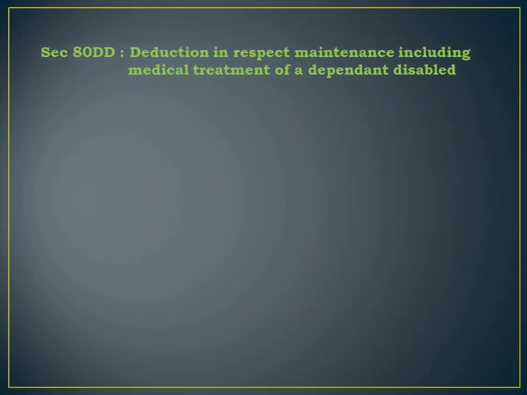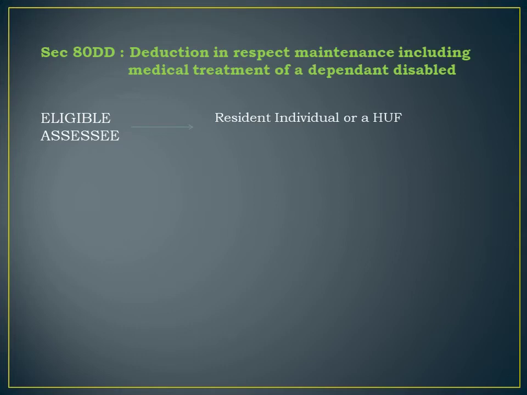Now next, deduction under section 80DD. Deduction under section 80DD is allowed in respect of maintenance including medical treatment of a dependent disabled. We will discuss later what is a dependent disabled. Eligible assessees who can claim deduction under section 80DD are a resident individual or an HUF.